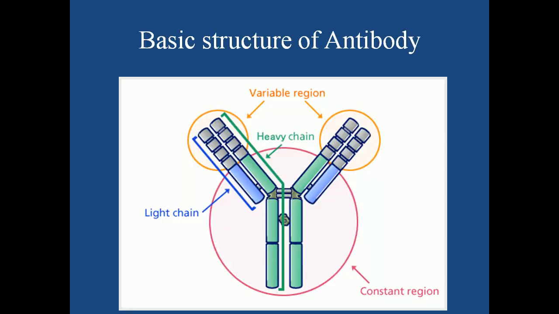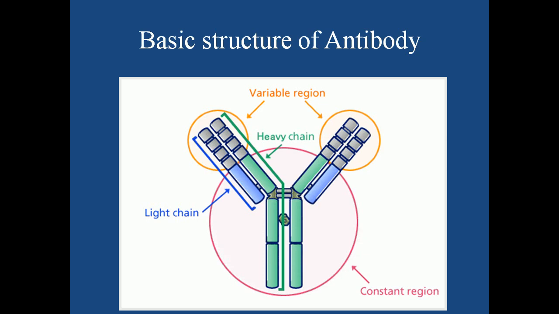Here is the generalized structure of antibody. Why have I said generalized? Because we have different types of antibody, which will be having different structure. So this is your generalized common structure. This structure is common for all types of antibody. So what do we have here?